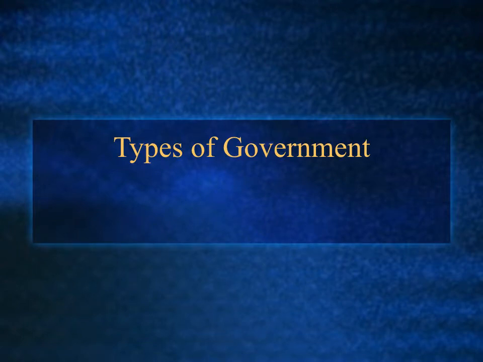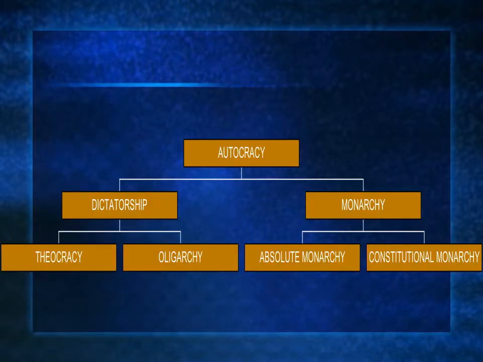Throughout the world and throughout history, states have been divided into different types of governments. All government types can be broken down into two primary sections: autocracy and democracy. This graphic organizer shows the basic relationship on the types of governments found here. In the next slides, I will explain each one in more detail.